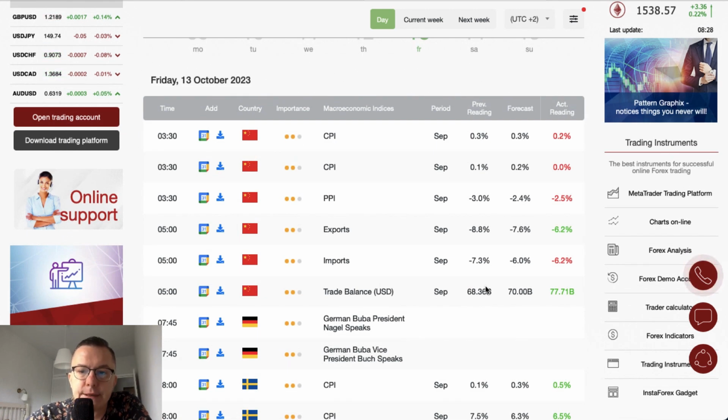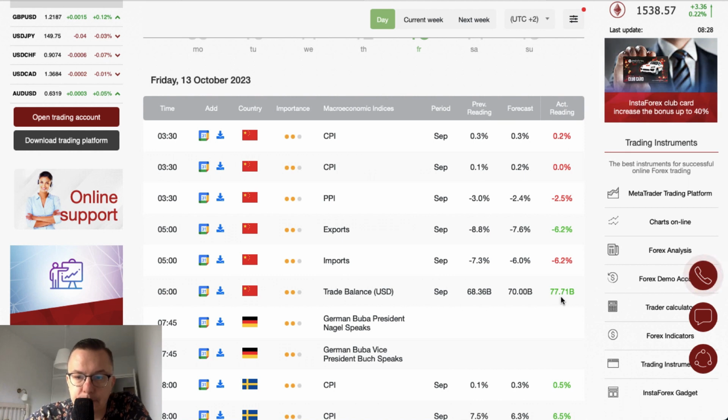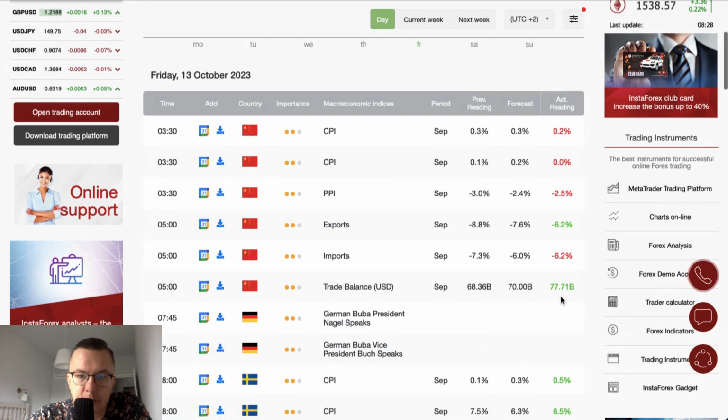CPI numbers, most likely worse than expected. PPI numbers, worse than expected. Exports, a little bit better than expected. And the imports, worse than expected. Trade balance overall increasing to 77.71 billion USD. So because of this data, we will definitely take a look at the Australian and New Zealand dollar later on.